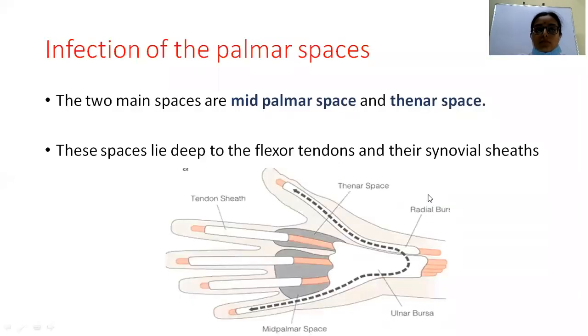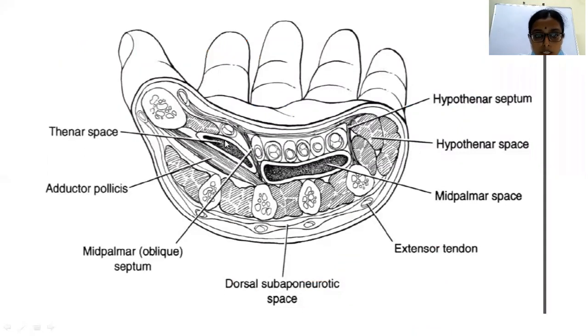And then coming to the infections of the palmar spaces, the two main spaces which are important to you are the mid-palmar space and the thenar space. They lie beneath the flexor tendon sheaths and interosseous muscles. So this is the section where you can see the thenar space and the mid-palmar space. This is the mid-palmar septum. These are the flexor tendons. And then you have the interosseous and the